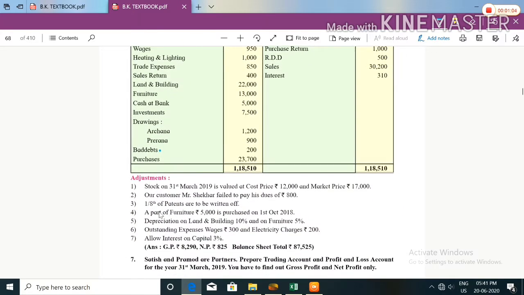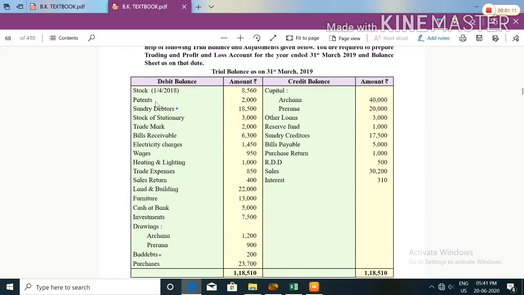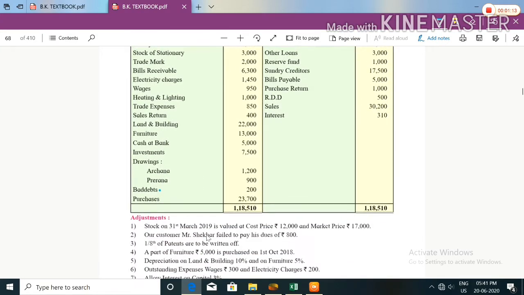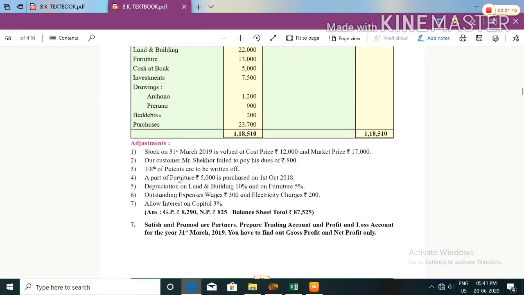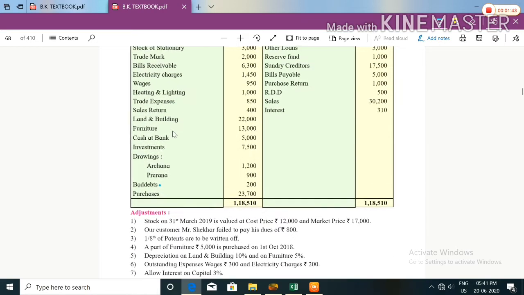Third adjustment, 1/8 of patent is to be written off. So we will take patent. Fourth, a part of furniture, 5,000, is purchased on 1st October 2018. This information we will consider while calculating the depreciation on furniture. Fifth adjustment, depreciation on land and building 10% and on furniture 5%. So we will take land and building and furniture.